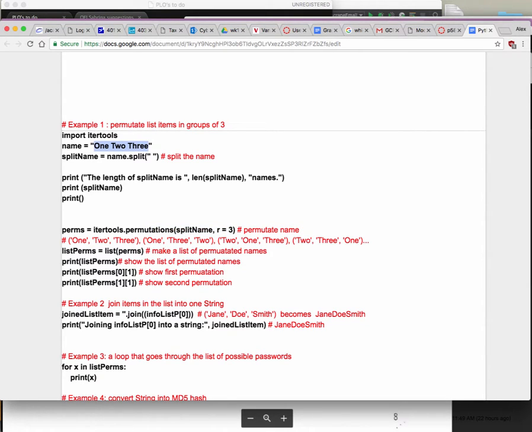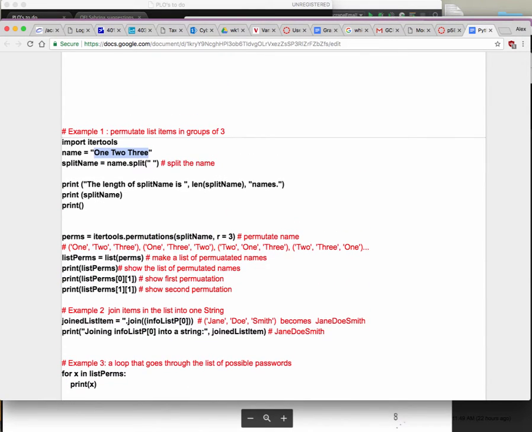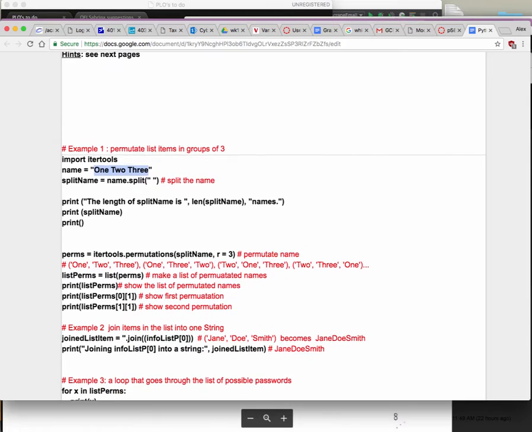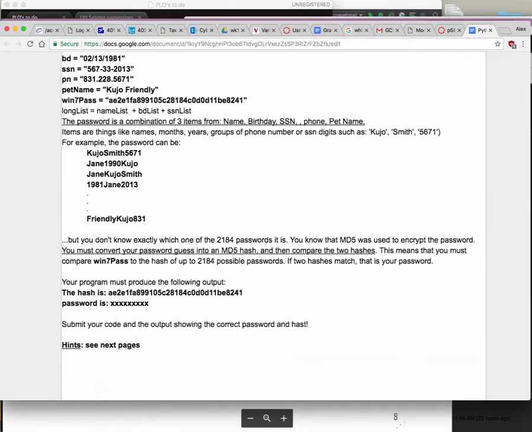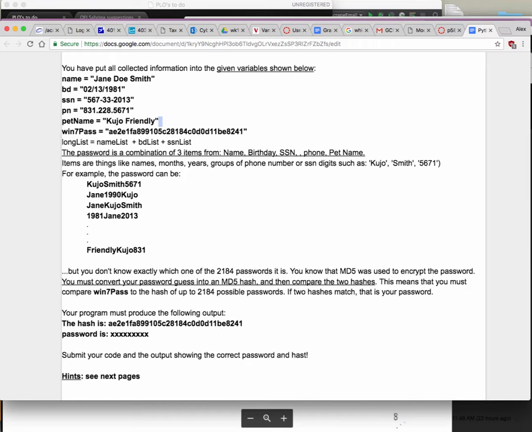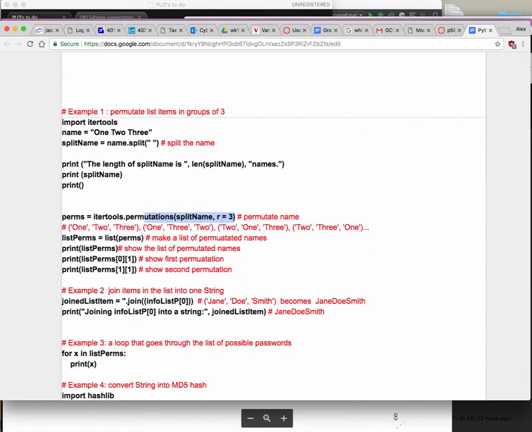Now this here is going to be the list which we create by splitting all these different things and putting them in that list. Then we tell it this exact thing right here, and that will rearrange everything in groups of 3 without any repeaters.